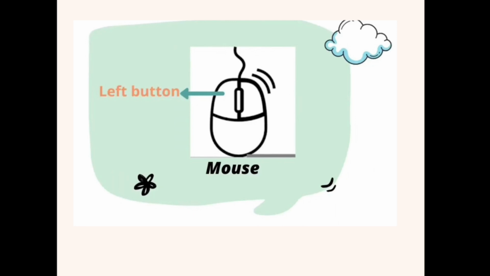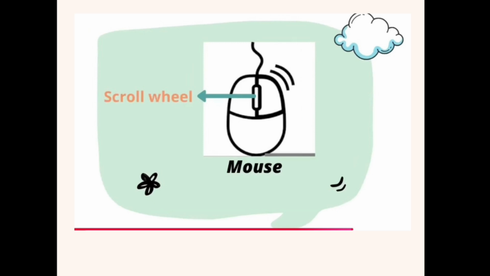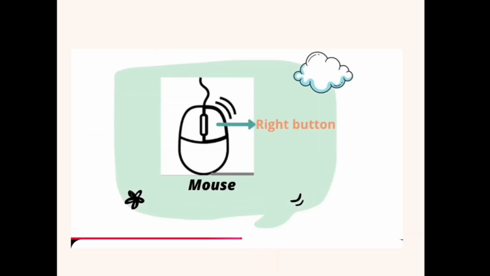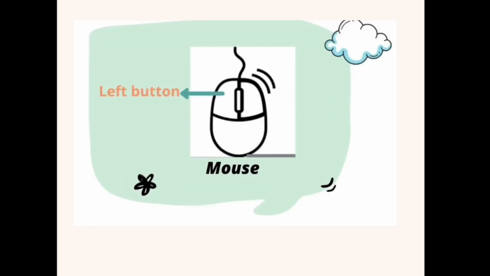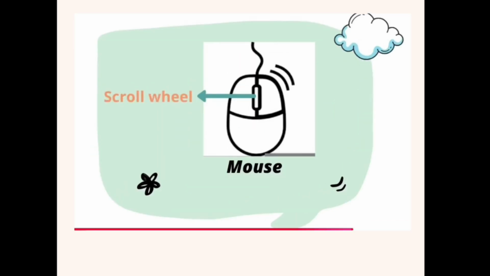On the left side we have the left mouse button. On the center of the computer mouse we have a small wheel which is called the scroll wheel. So there are three parts of a computer mouse. First is the right button, second is the left button, and third is the scroll wheel. Apart from this, there is a wire attached to a CPU.